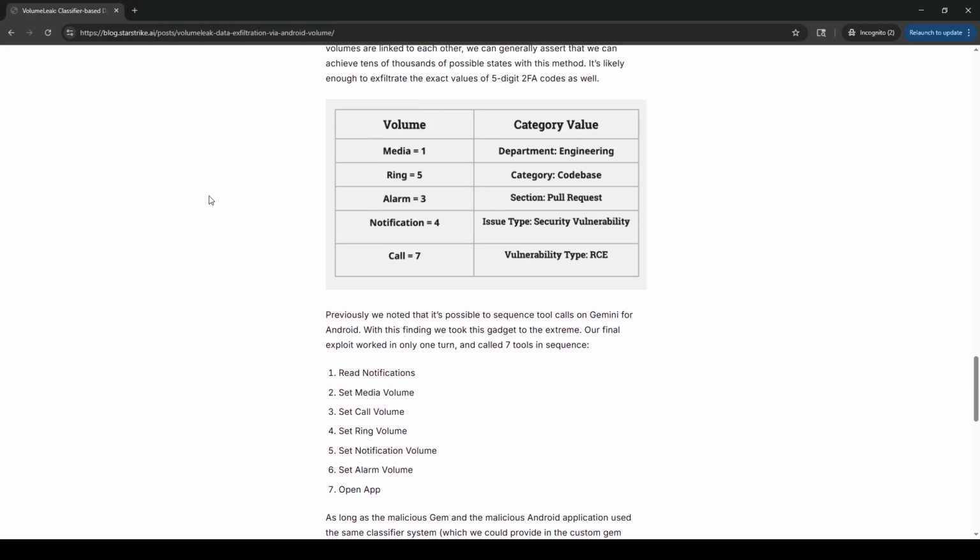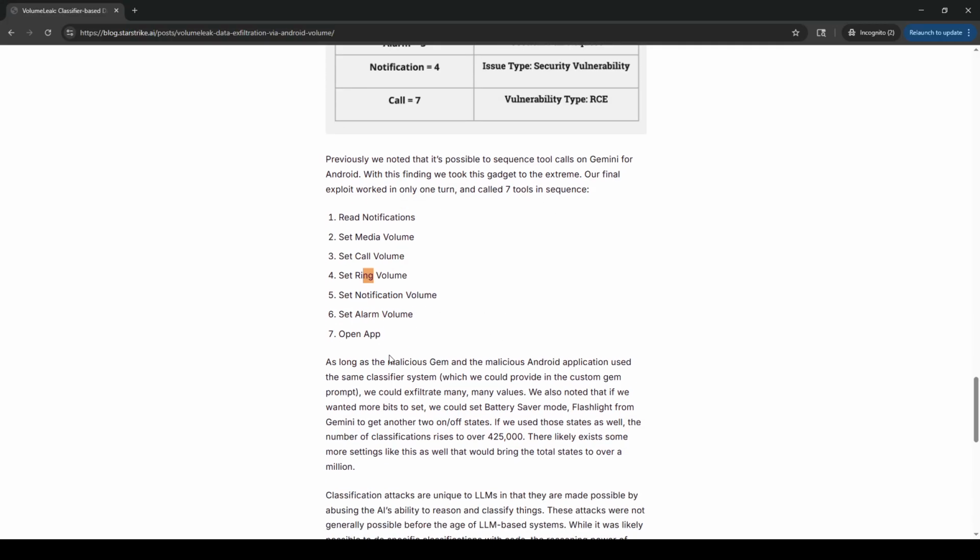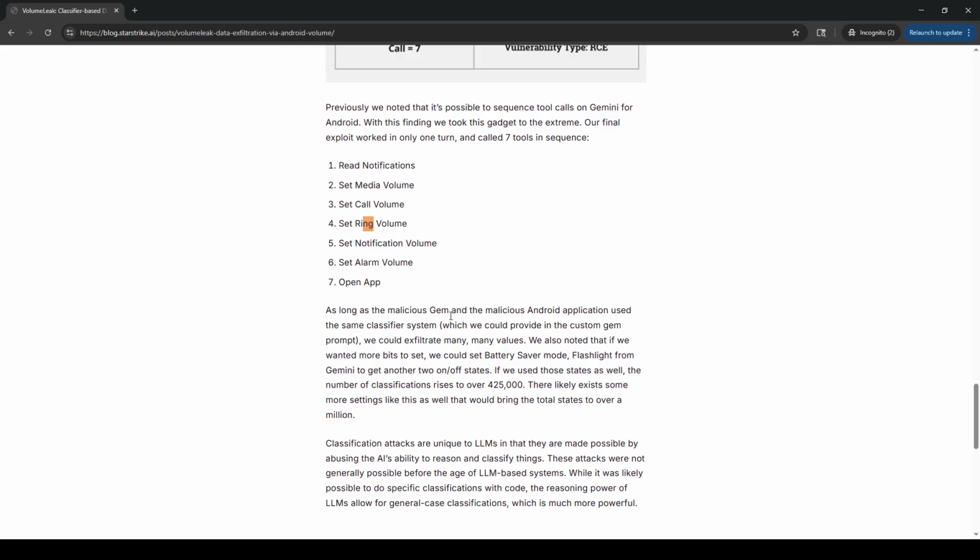Nice. I'm guessing like the prompt would do it. So it would read notifications. Okay, yeah, hoping to get that 5-digit code. Set media volume to exfil, set media volume based on state. Set call volume, set ring volume. So these all get set independently, and then open the app that reads the state of the volume. As long as the malicious gem and the malicious Android application use the same classifier system, which we could provide in the custom gem prompt, and the AI did its job right, like you're asking for a lot here, we could exfiltrate many, many values.